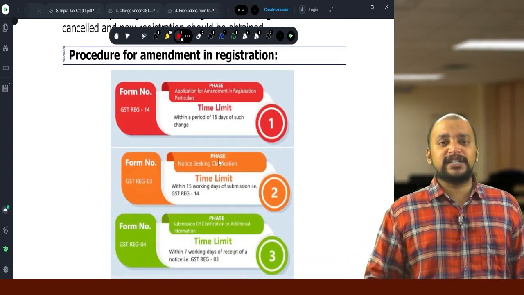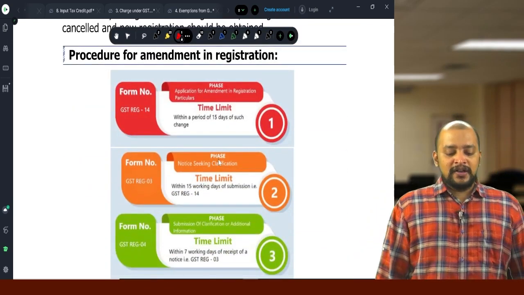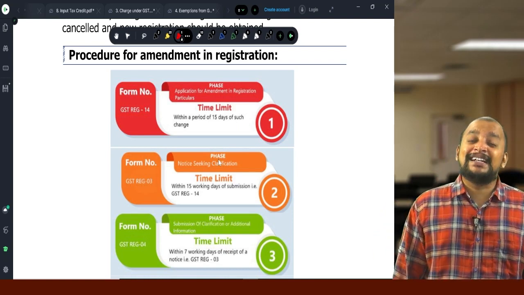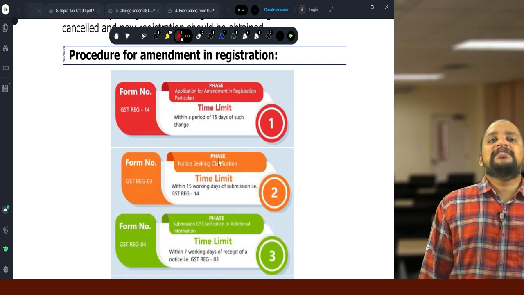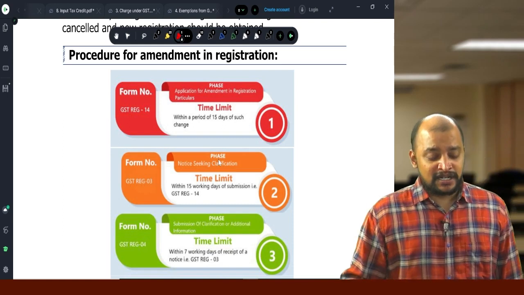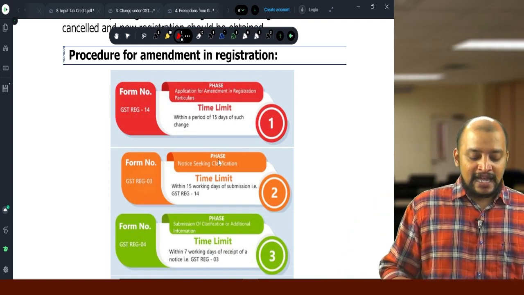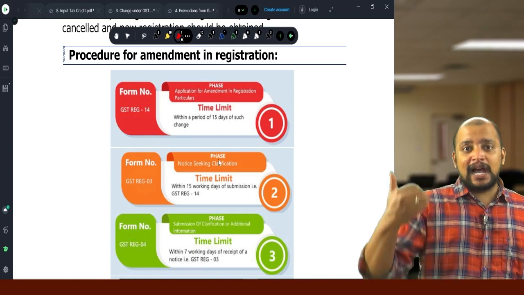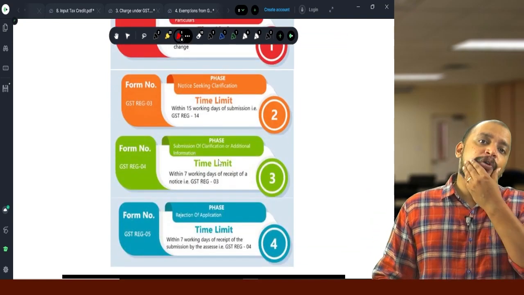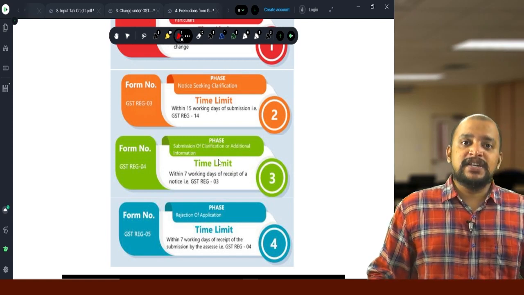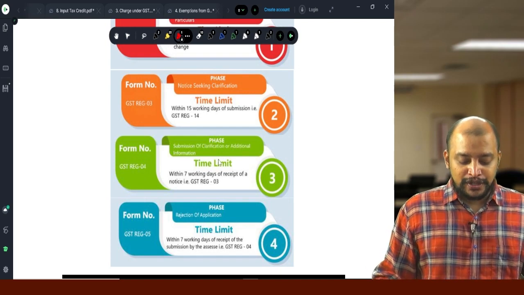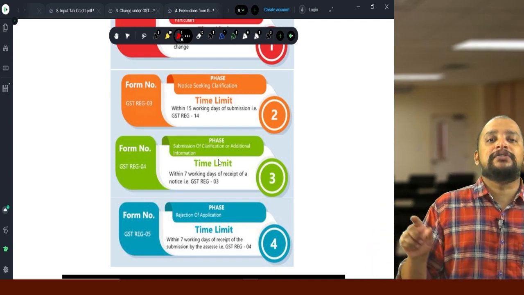Then what is the procedure for amendment in registration? First, they need to make application for amendment within 15 days from the change. So whenever there is a change in the particulars, within 15 days they need to notify the department and they need to file a form, that is REG 14. Once they make REG 14, then REG 3 notice will be given by the officer if it is related to core field. And what is the time limit within which the notice to be given? Within 15 working days they need to give notice.